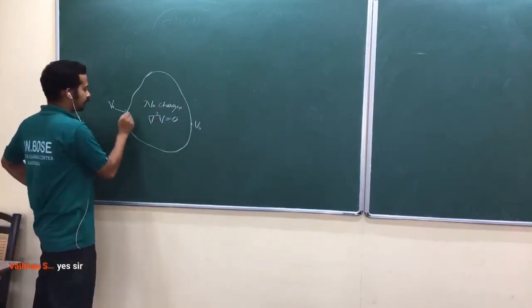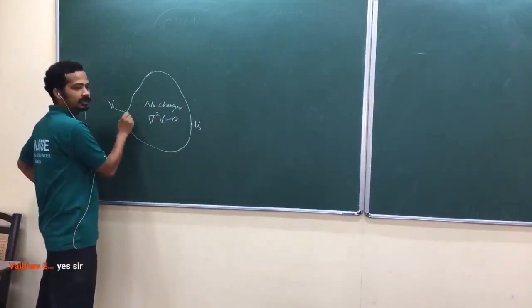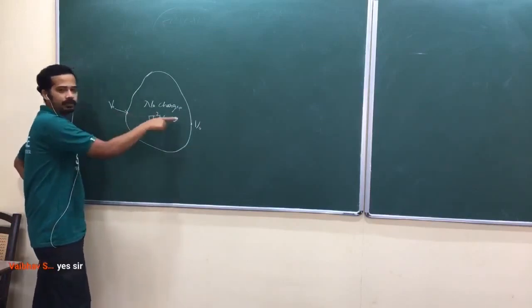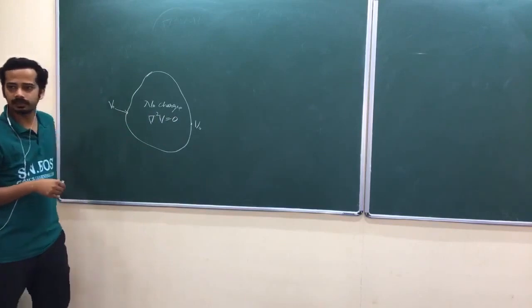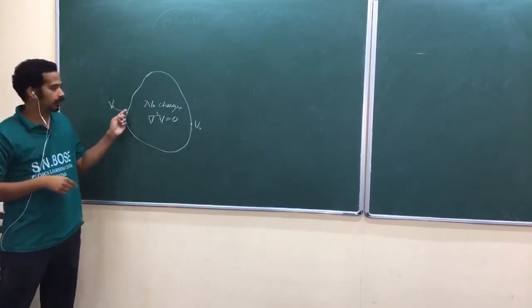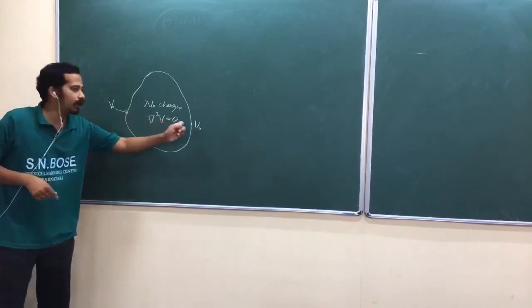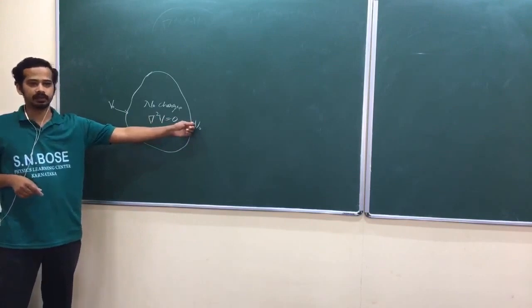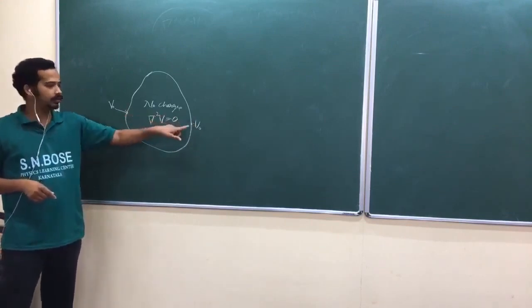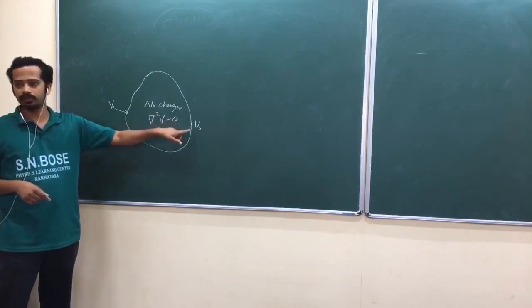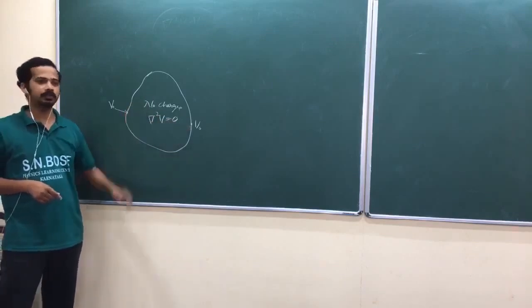Now suppose you are traveling from here to here through the inside region. Suppose your potential is increased, then it should have decreased, isn't it? If potential increases when you go inside, it should decrease to V naught when you reach the other side. If it increases, then there will be some maximum.